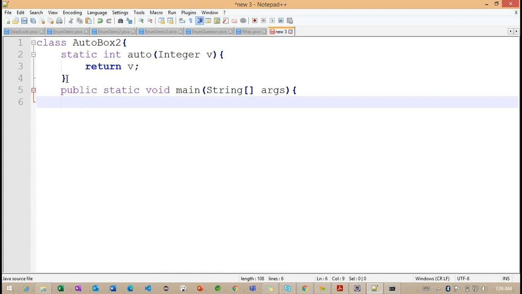Right. So public static void main(String[] args), I define the main method here. Now what I'm trying to write: I want to call auto, and here also I'm giving 100. Getting the point? 100 is a primitive type value, but now we can see whether we get any error or not.